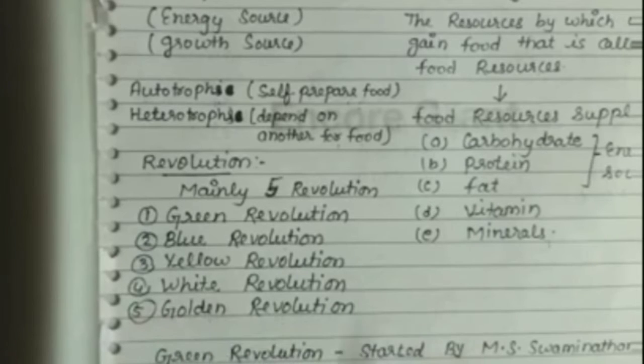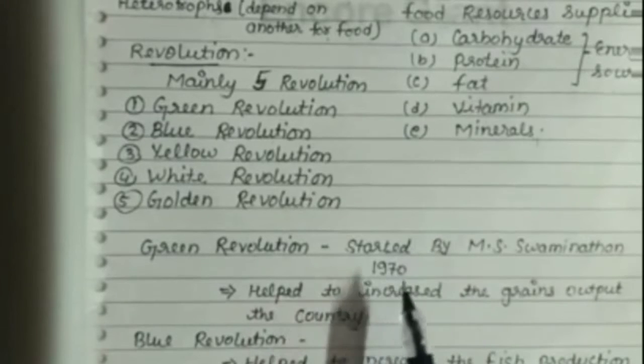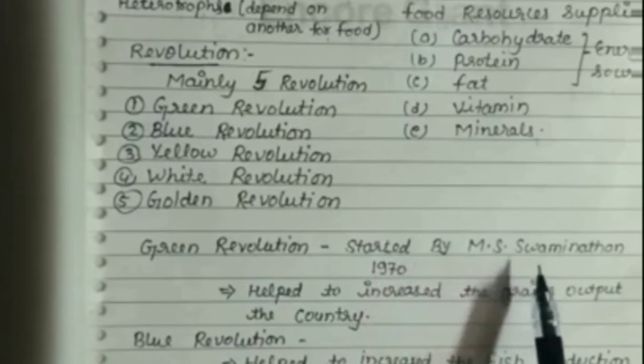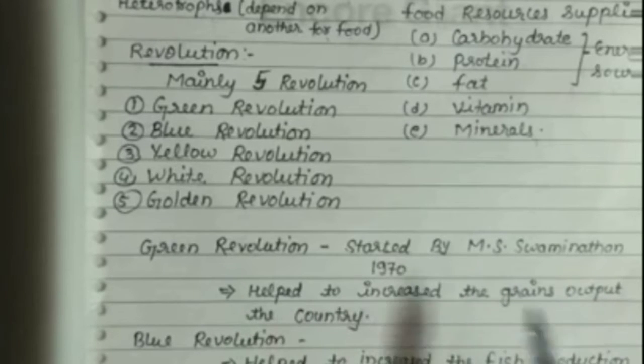Now we explain the green revolution. The green revolution was started by MS Swaminathan in 1970. It helps to increase the grain output of the country. It means that the green revolution shows the higher production of grains.